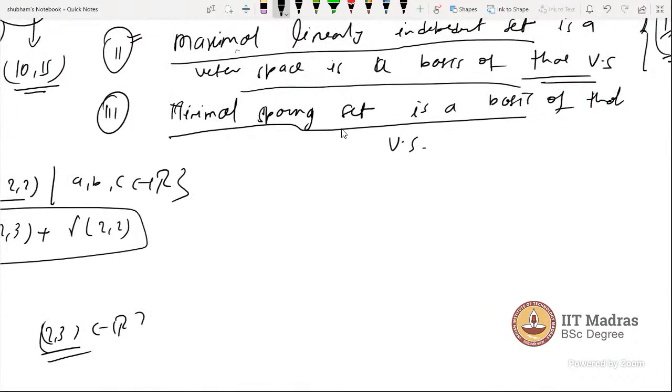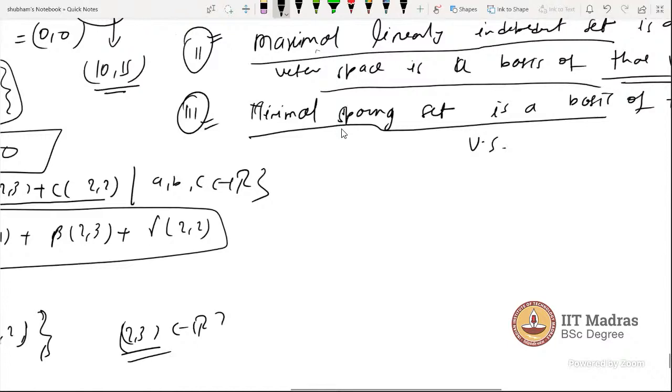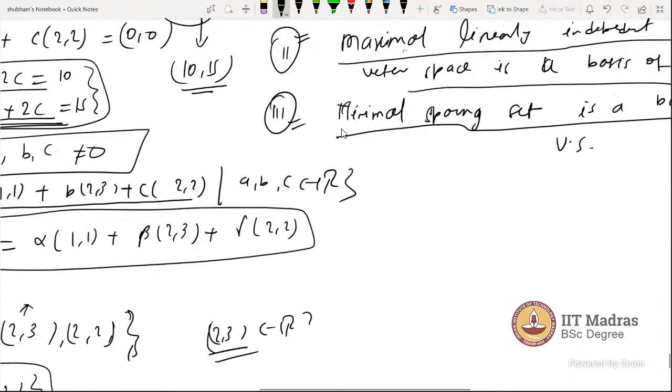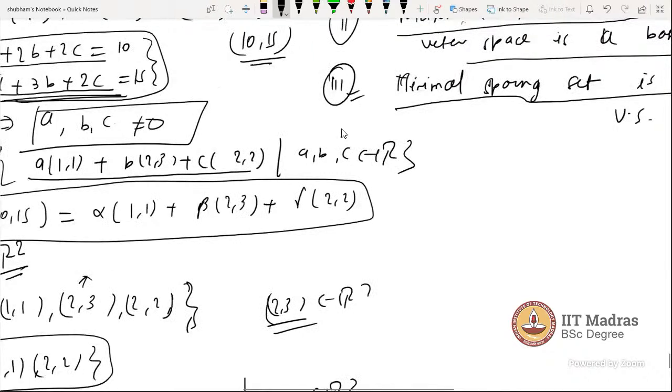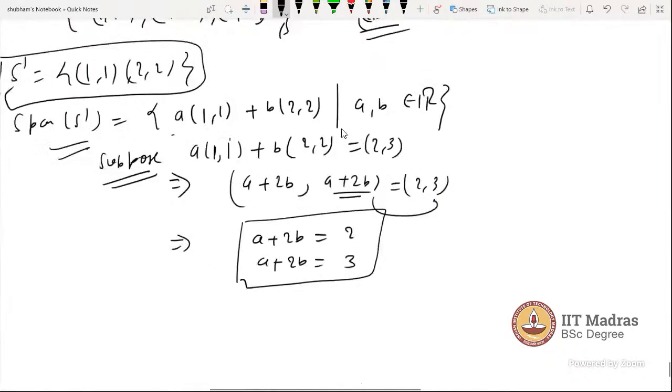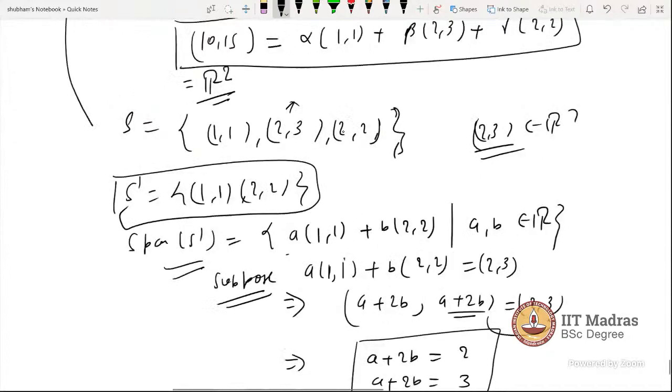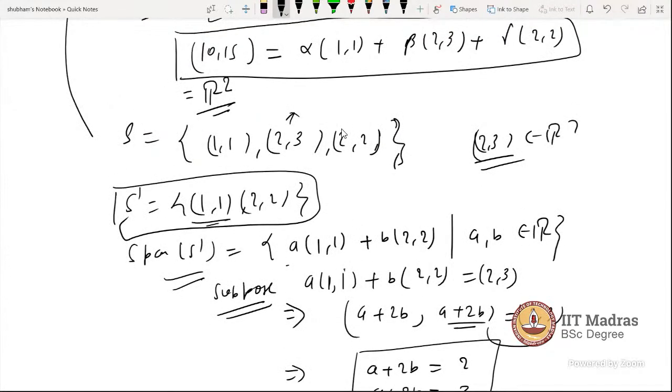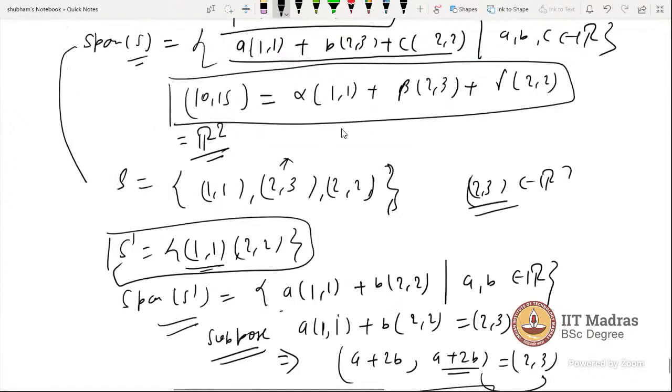So let's come to our third definition: a minimal spanning set is a basis of that vector space. We took S prime, and actually this is not spanning R2. But when we were at S and we took the span, we got the span of S. It spans.